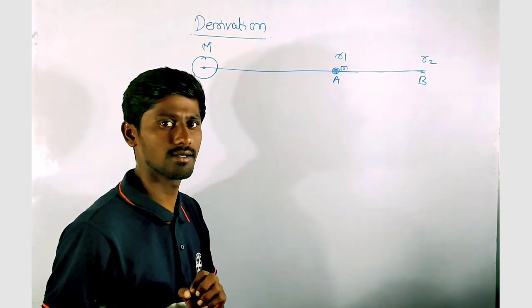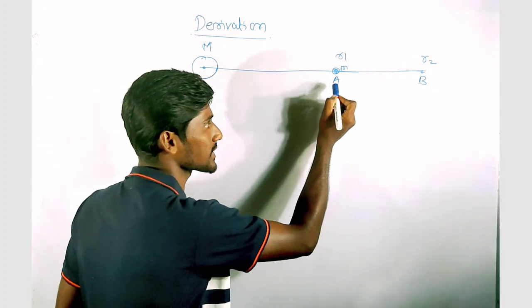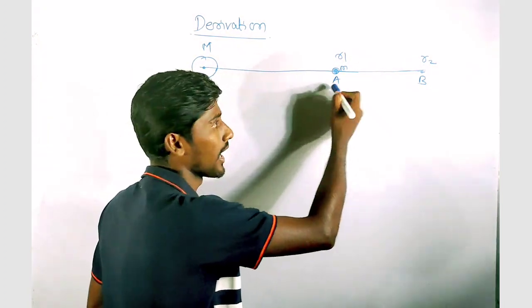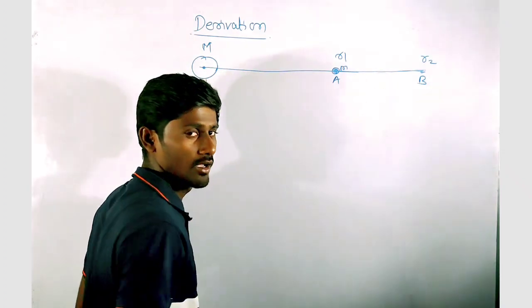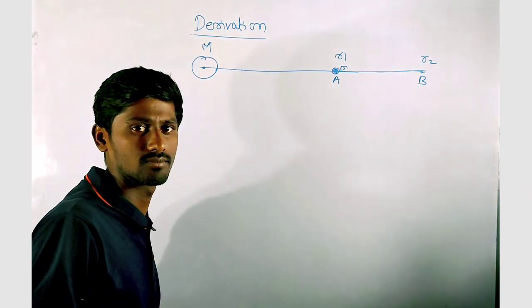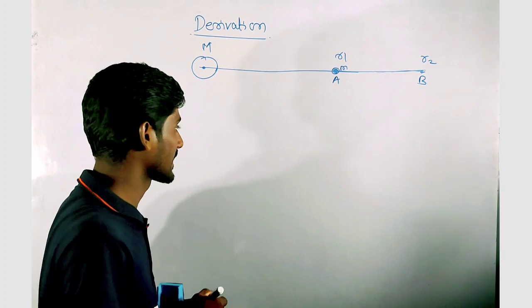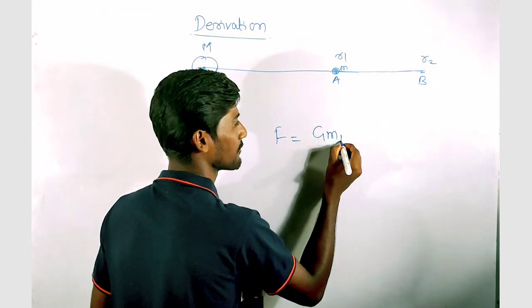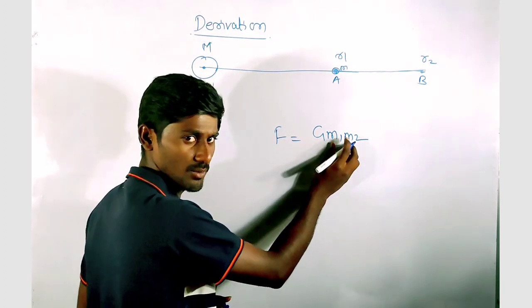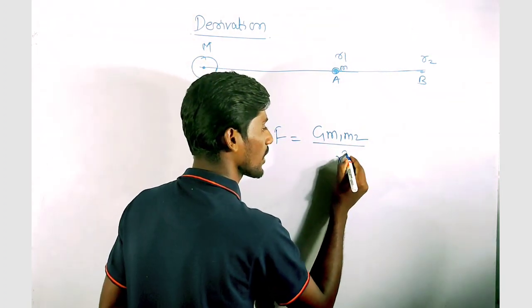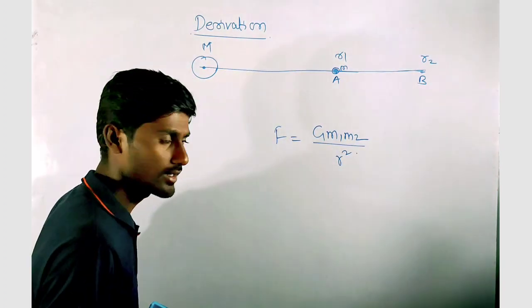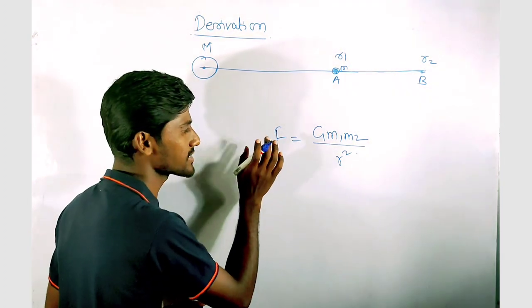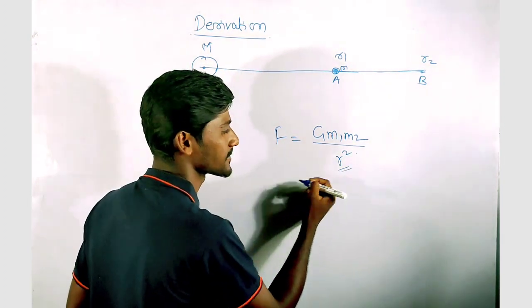The magnitude of the external force that I am applying and the gravitational force are the same. But we know that the gravitational force at point A and at point B are not the same. The gravitational force is G m1 m2 by r square, so the gravitational force varies with the distance.